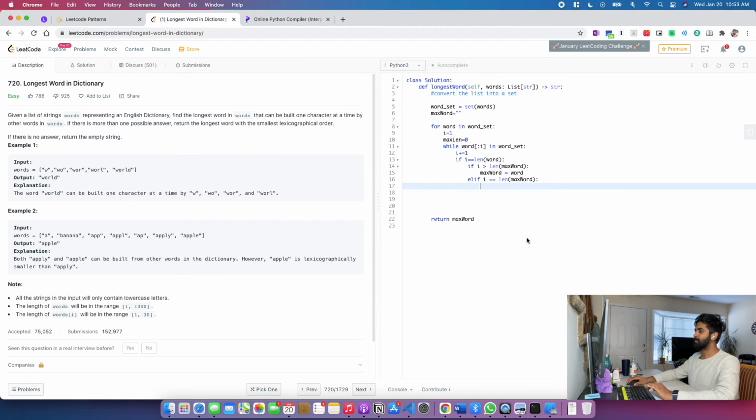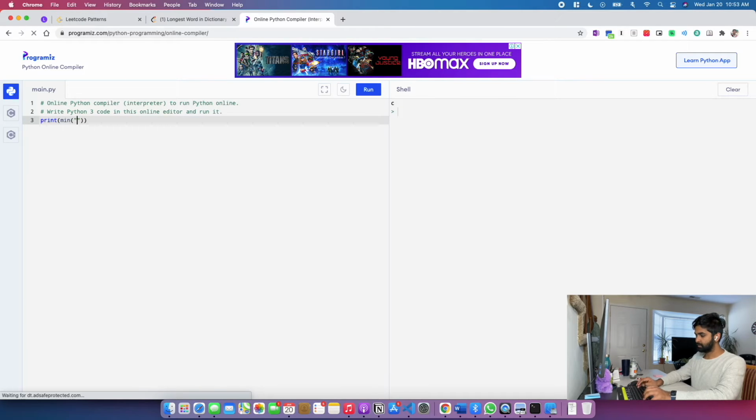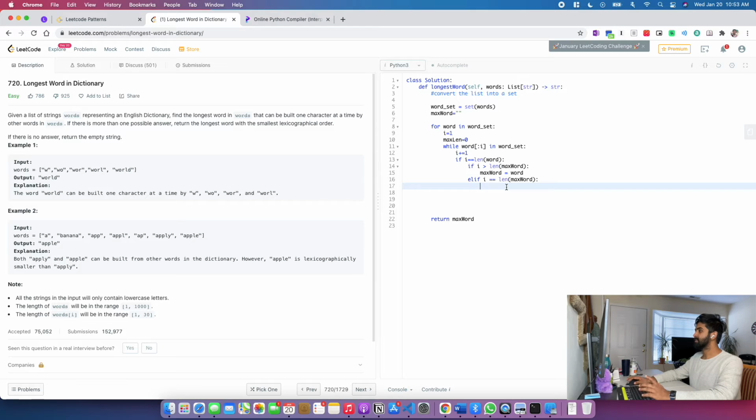So strings are comparable in Python. So I can just go for max, right? In that case, min, because I want to get the smallest lexicographical word. So if I say print min of apple, apply, I would get apple. So, since it's Python and we have a lot of facilities here, we can just say max word equal to min of max word and word.